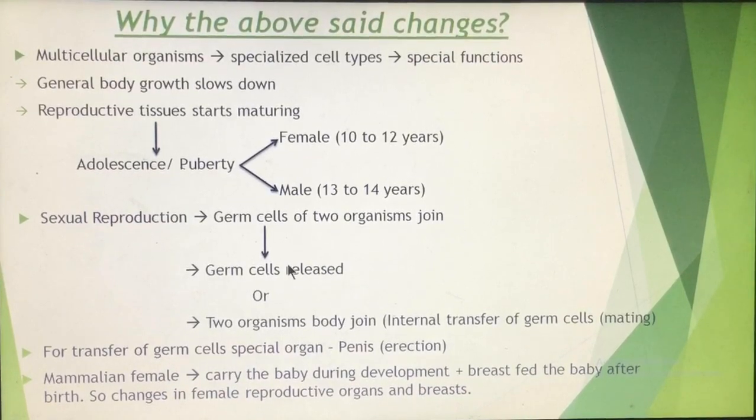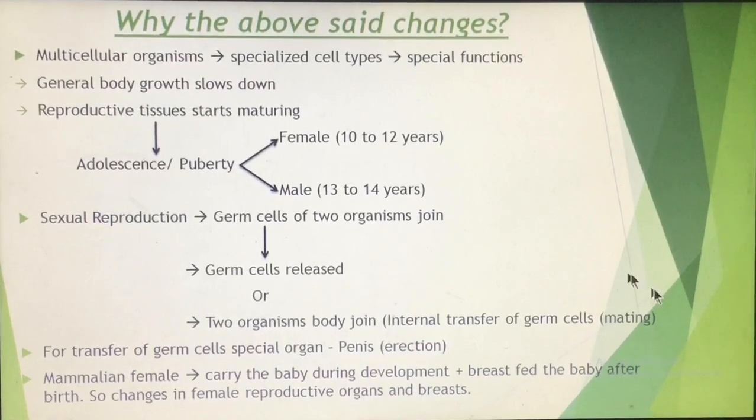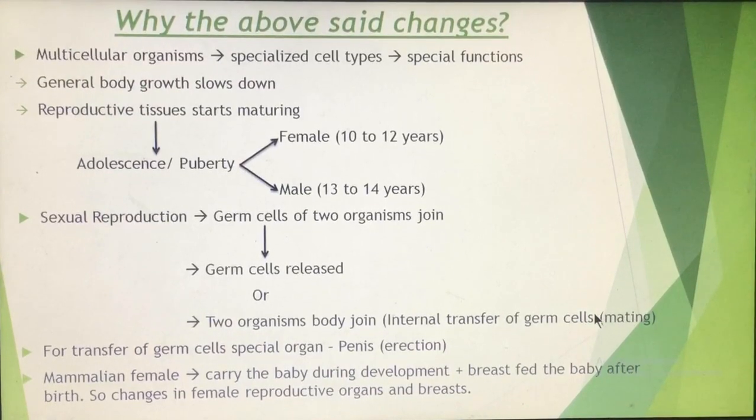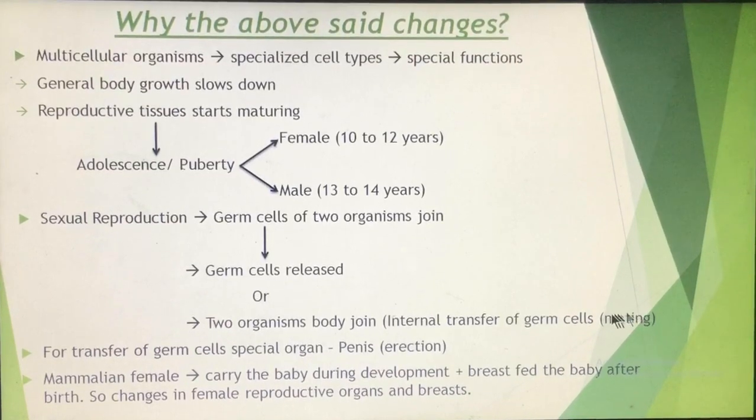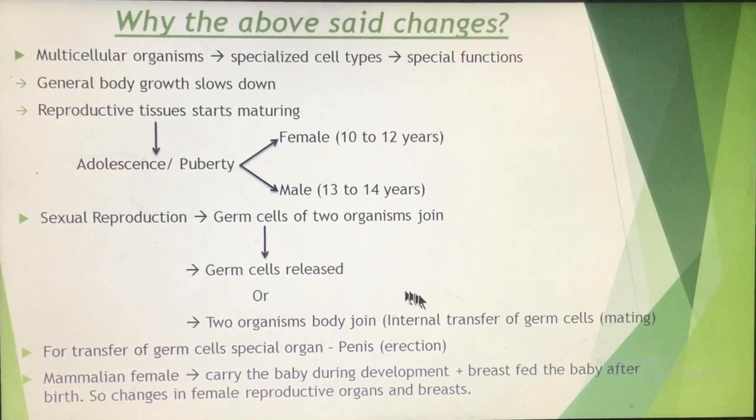In humans or in mammals, these germ cells are not released in the environment, but the bodies of the two organisms join and there is an internal transfer of the germ cells from the male to the female during mating. This mating is also known as copulation, or coitus. During coitus, the bodies of the male and the female join and the internal transfer of the germ cells takes place.